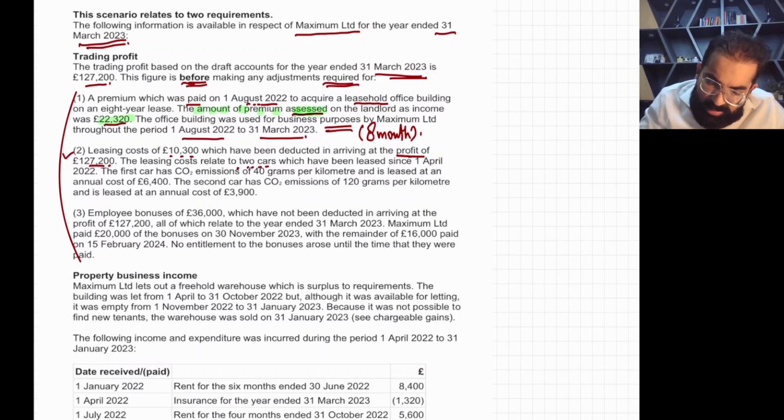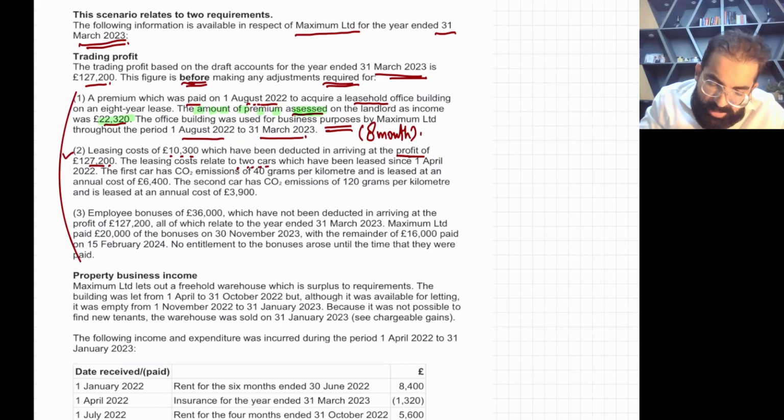They are saying which has been deducted, that means the complete amount has already been deducted from trading income. So now you just need to add back 15% of the amount, in case the CO2 emission rate is greater than 50.